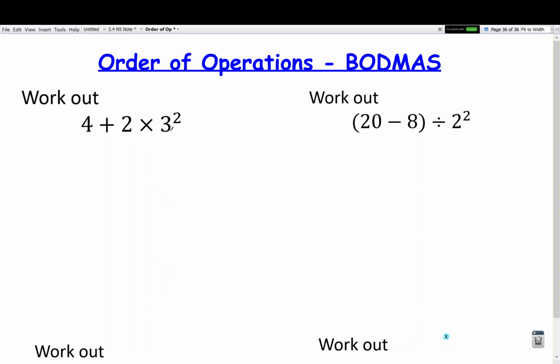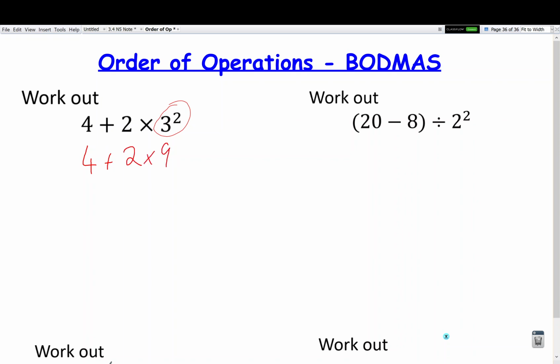The first thing that comes into play here is the power of 2 on the 3, and that's what we have to do first. So 3 to the power 2 means 3 times itself, so that's going to be an answer of 9. So this turns into, I'll just circle that, that's the thing we do first, and it's 4 plus 2 times 9.